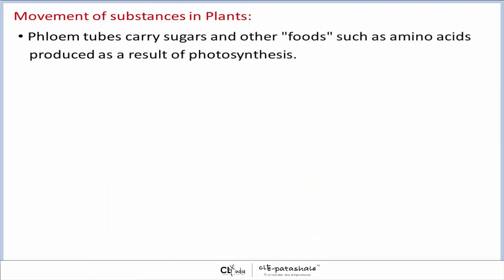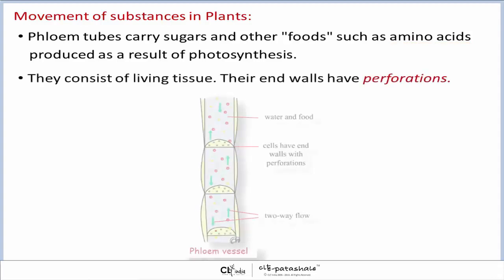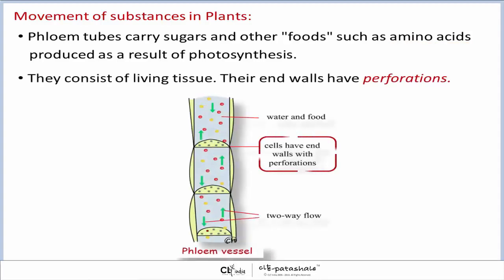Phloem tubes carry sugars and other foods such as amino acids produced as a result of photosynthesis. They consist of living tissue. Their end walls have perforations. Here we can see two-way flow, flow in two directions.